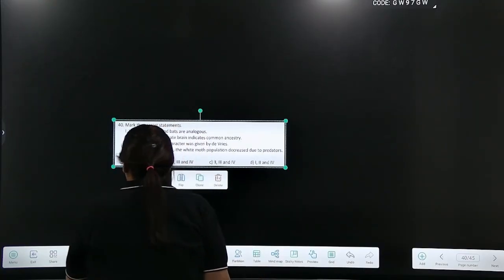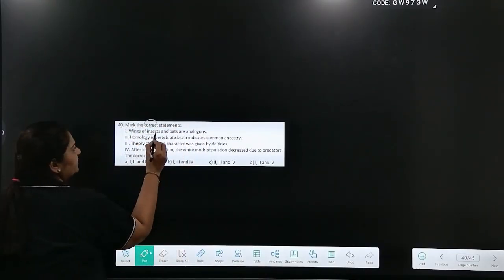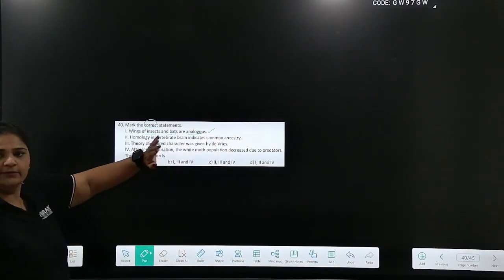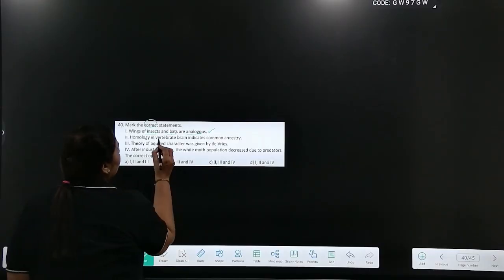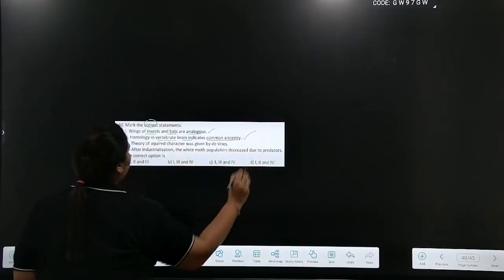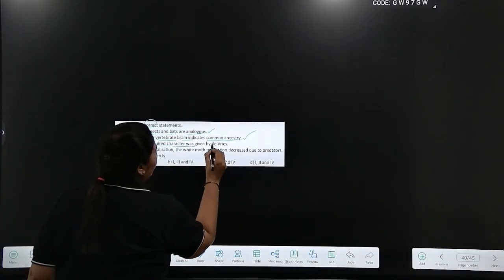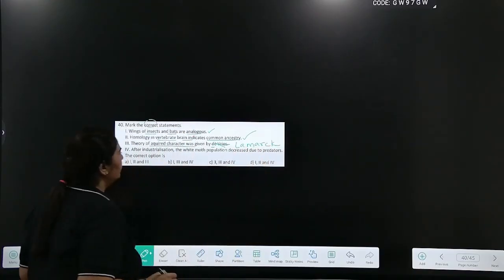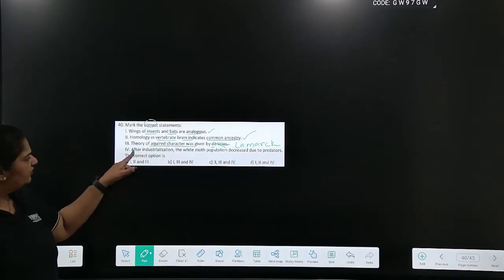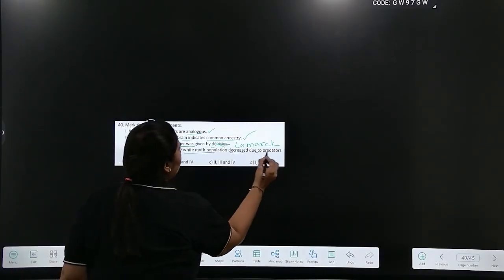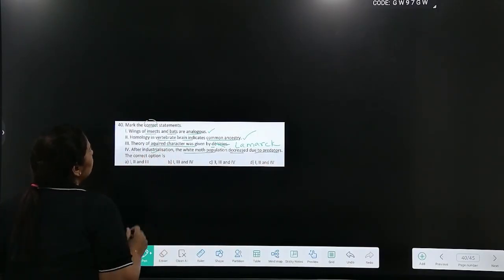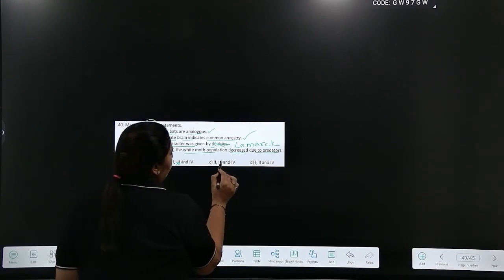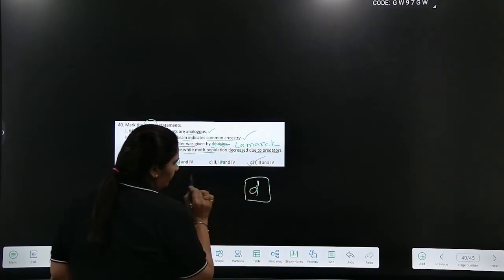Mark the correct statements. Wings of insect and bats are analogous. Correct. Insect is arthropoda, bat is mammal, they have no common ancestry, so they are analogous. Homology in vertebrate brain indicates common ancestry. This is also correct. Theory of acquired characters was given by de Vries. Wrong. The acquired character theory was given by Lamarck. In fact, the theory is called Lamarckism. After industrialization, white moth population decreased due to predators. This is correct. So the correct statements are 1, 2 and 4. Answer is option D.